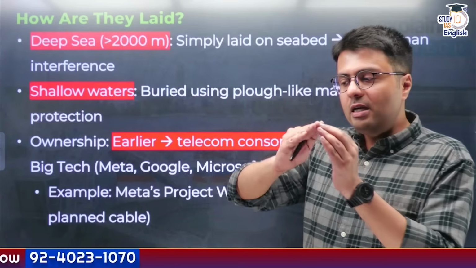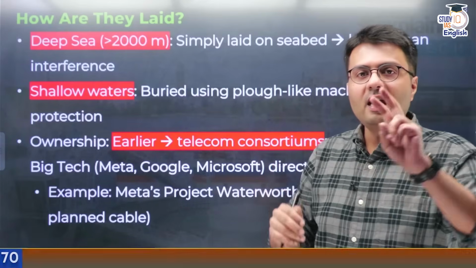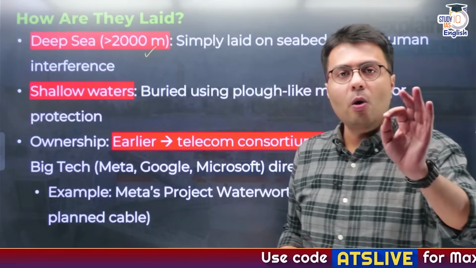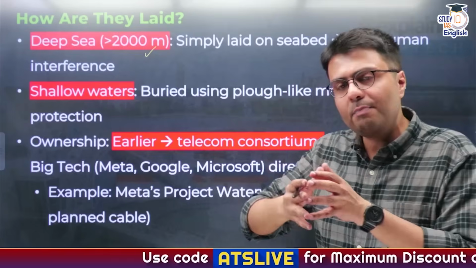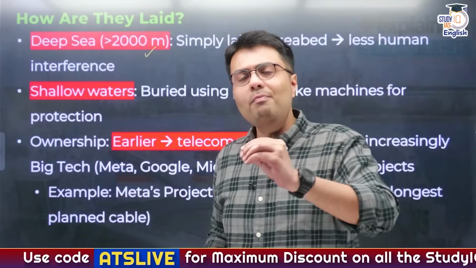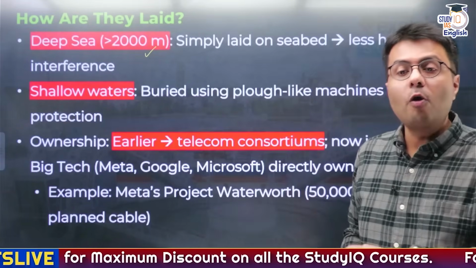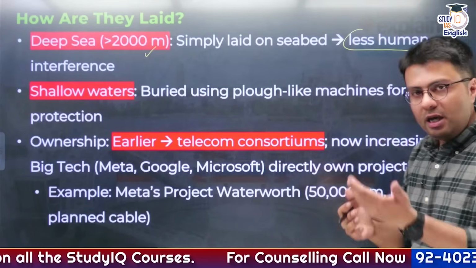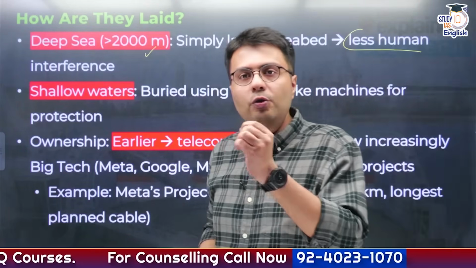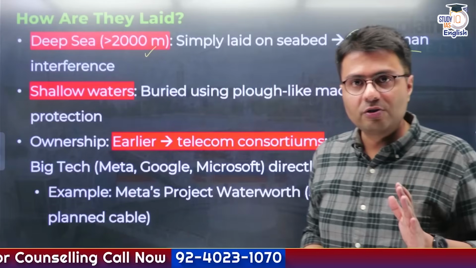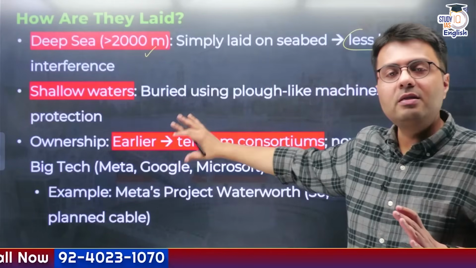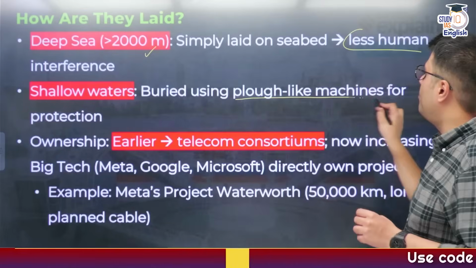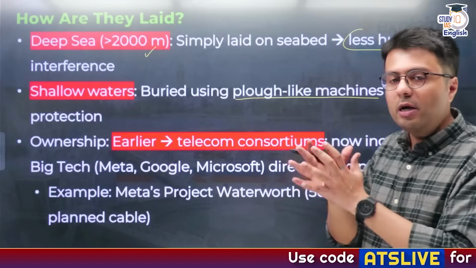Now you need to understand, optical fiber cables in the sea are laid down at two different depths. First, the deeper ones are called deep sea optical cables, which are simply laid down on the seabed, which can be as deep as more than 2 kilometers in the seawater. So you can understand, these kinds of deep sea underwater cables are less prone to human and man-made interferences. But there are certain cables that are also laid down in shallow waters, which are buried using a ship which has a plow-like machine installed into it.